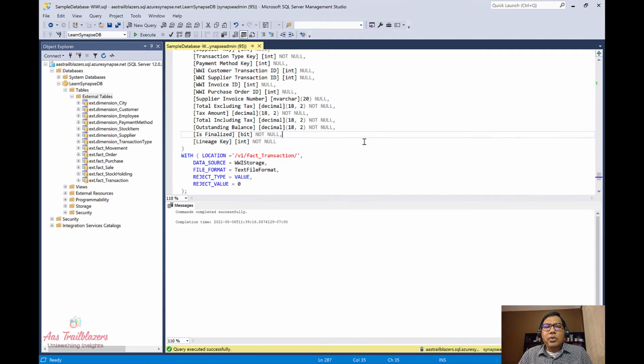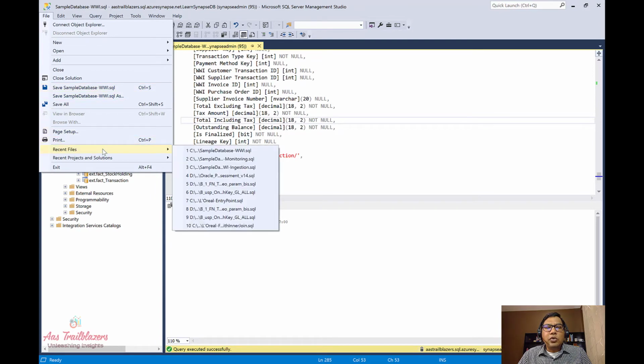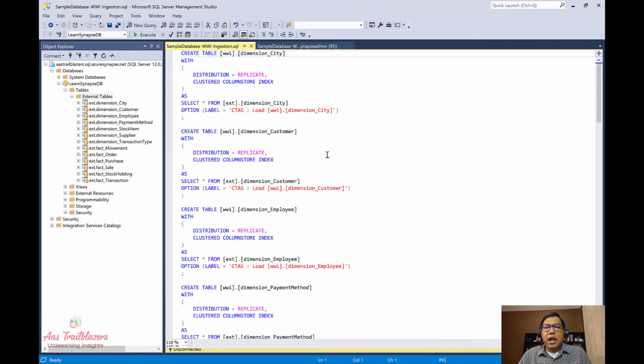Now what we can do is go ahead and create internal tables and populate the data from these external tables so that we can work in the database. Once we have all our external tables created, we can create internal tables and load data into those internal tables via external tables. To do that, let me open the code which does that, and again I have copied this code from the official documentation, and I'll include the link of this code in the description.